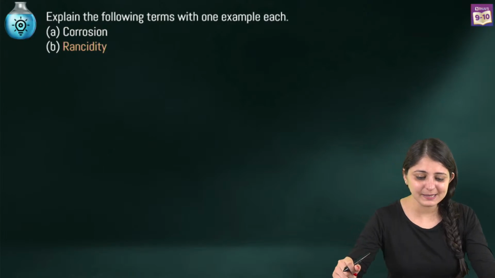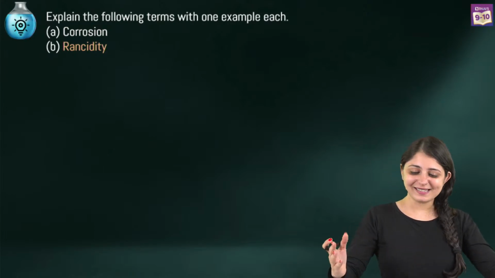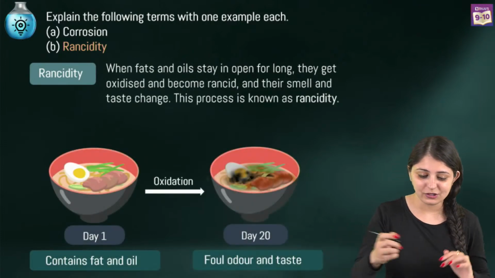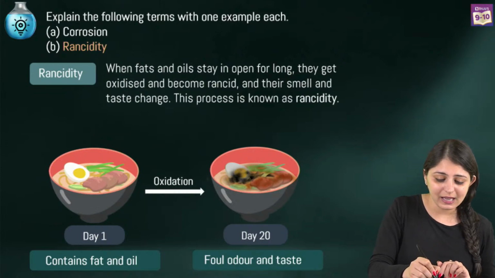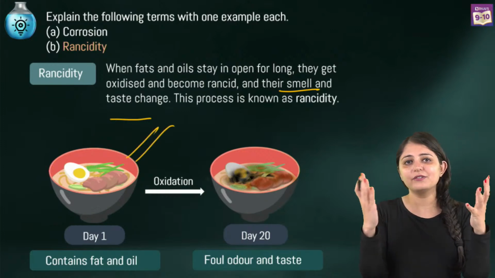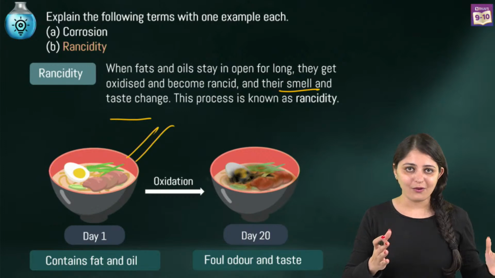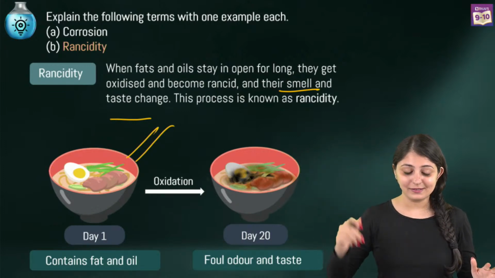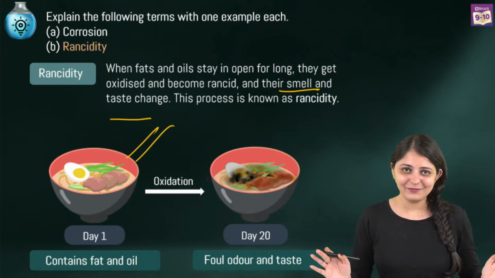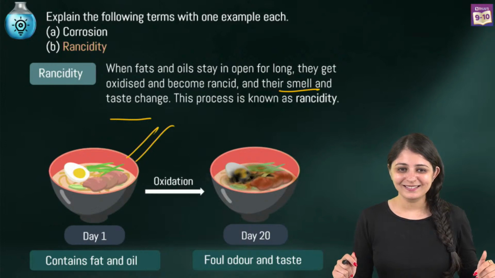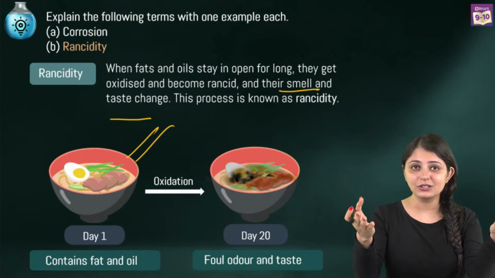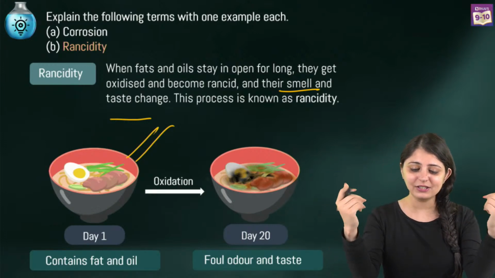Now moving on to the next part, that is rancidity. We've already discussed this. Rancidity basically is the process of oxidation of fats and oils which are present in food. Now due to this, what happens? The smell and taste changes. So of course, if you have your favorite food item being kept on the table for say about a day, and if you compare it with something that is say about 2 to 3 weeks later, you will not find it favorite anymore. Yeah, absolutely. So there'll be some weird smell coming out of it. Color also changes, smell changes, taste changes, everything changes for the worse.